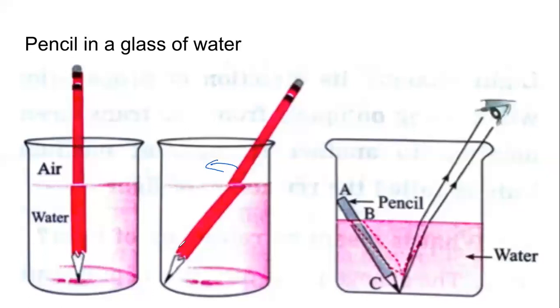हमको ये इस तरफ नहीं दिखता है. There is no angle between them. The angle between them is 180 degrees only. They look like parallel lines. It is like our incident ray and the emergent ray. They're not in a straight line, but they are parallel to each other. So ये ऐसे parallel. This is happening because of refraction, which is explained in the third diagram on the right hand side.